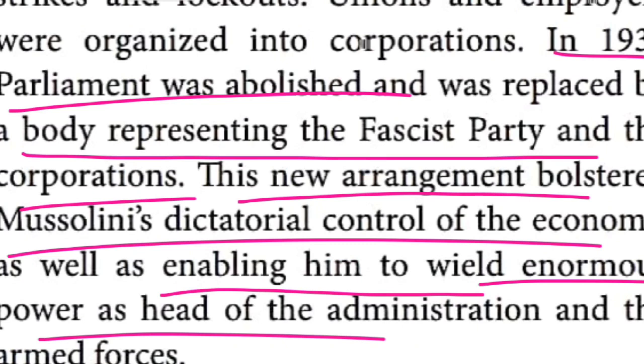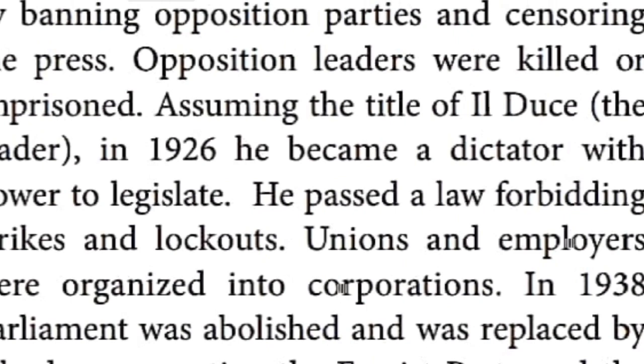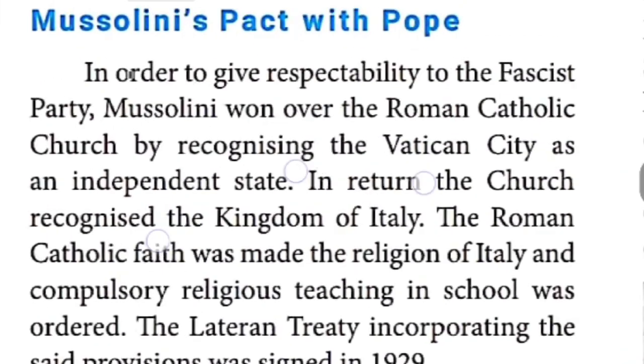Next, what is given, children? Mussolini's pact with the Pope. It's very, very interesting, children. So the next para is Mussolini's pact with the Pope. See here what is given: nearly 60 years, the problem was there. In between, there was a problem. Nearly 60 years it was going on, the problem between the Pope as well as the King.